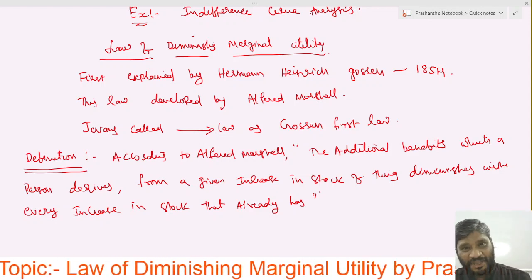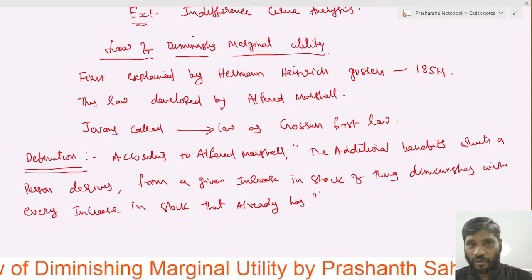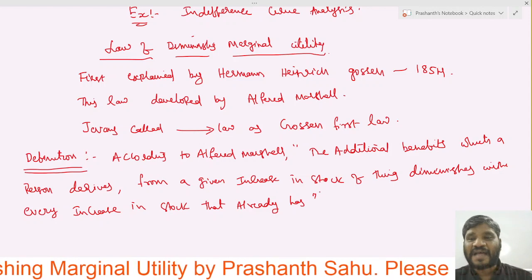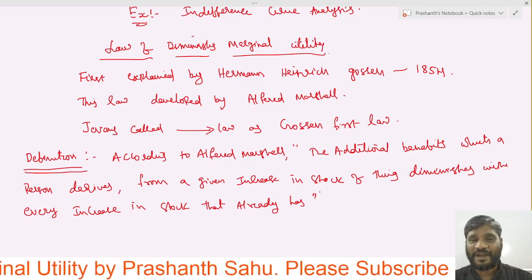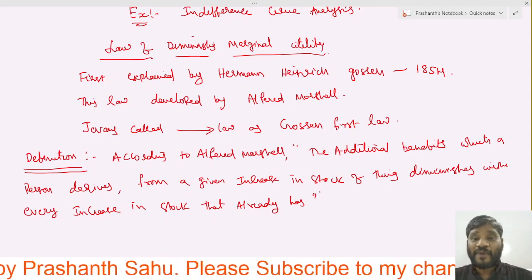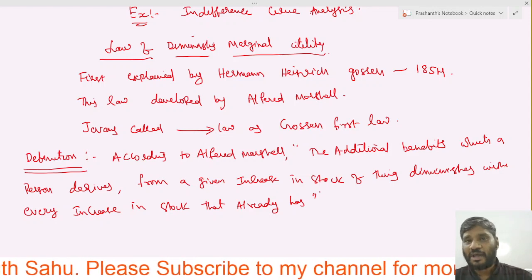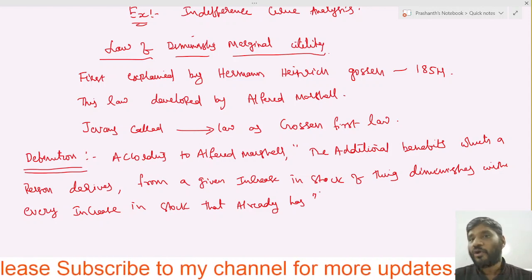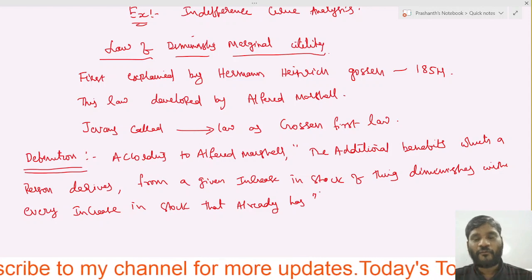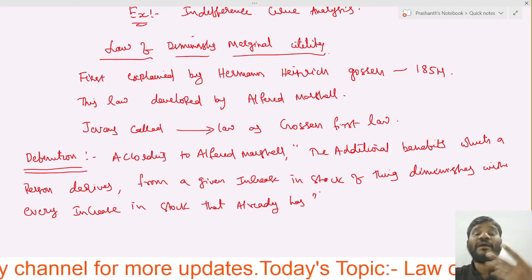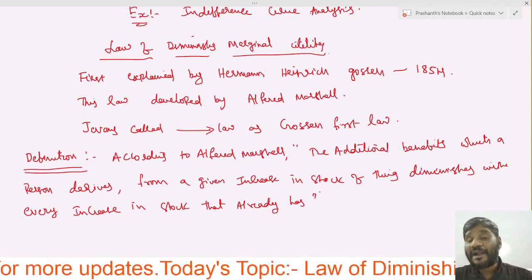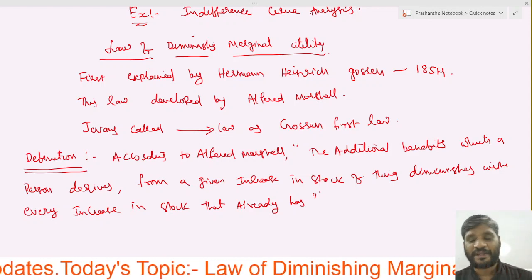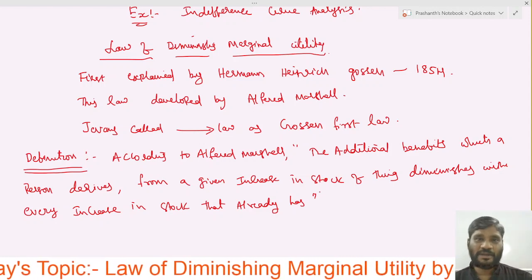When he uses one good after another, first the additional satisfaction increases from a given increase in stock. As we eat from 1 to 2, 2 to 3, 3 to 4, 4 to 5, slowly, as we increase the stock, additional satisfaction also increases.